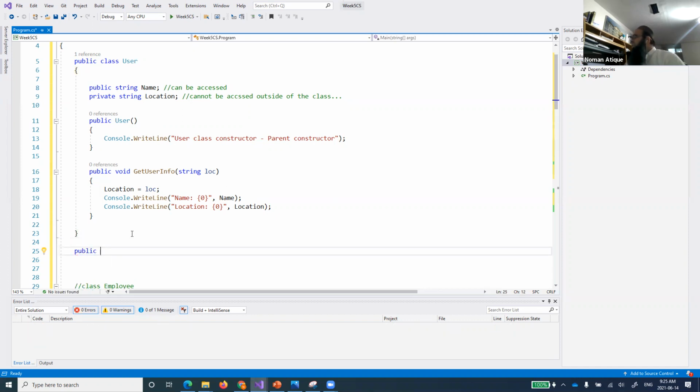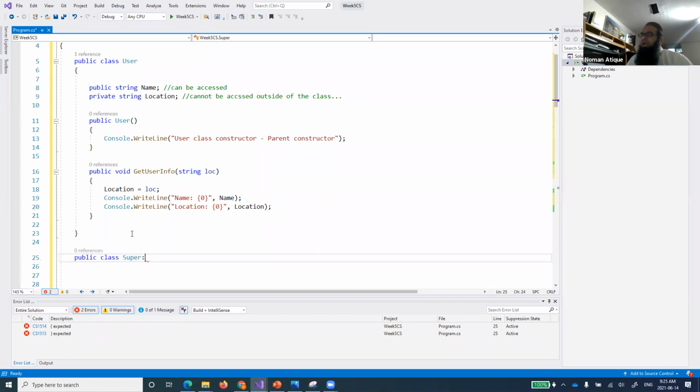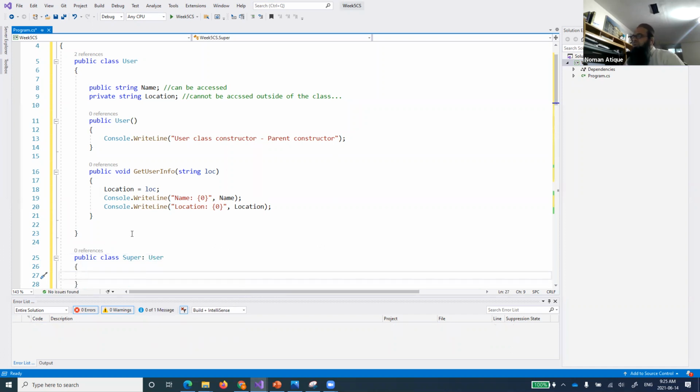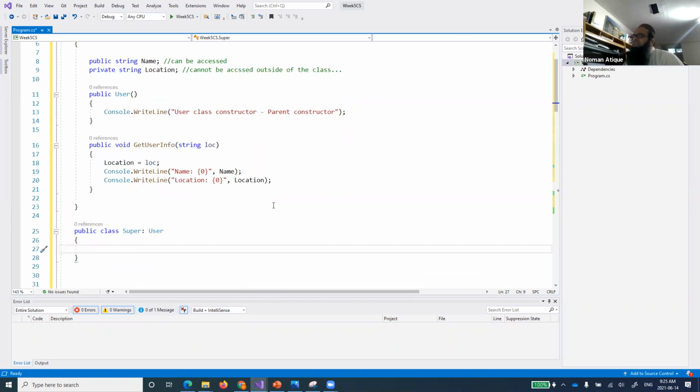Whenever you have to create a class as child of the previous one, we use this syntax. So I am calling it, for example, a super user or something. So I want to create a super user, a colon, and the class name, which is different for different languages. Those familiar with Java, how do we create the child class? Those Java people, how do we make the child? Yes, extends. So the extends keyword is used to create the child classes over there, and here there is no extends keyword, right? Rather, this colon will make it the child.